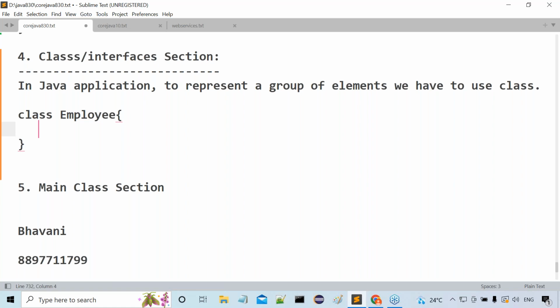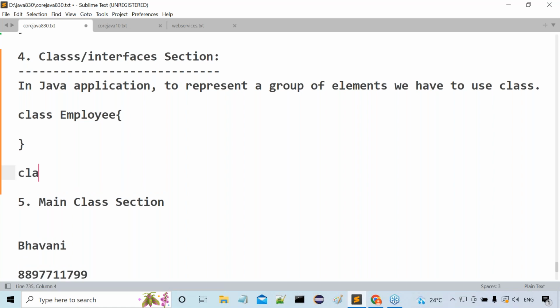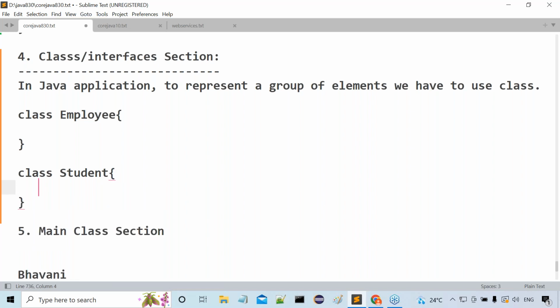That's okay, fine. Next, this is class Employee that we are able to write. Next, if you want to write class Student, student is also a group representation. Of course, inside these classes, we can write variables and methods as per the requirement, but not required as of now. Variables represent data. Methods represent an action, a functionality. Understand my point or not? In that way, we are able to write classes in our Java application.